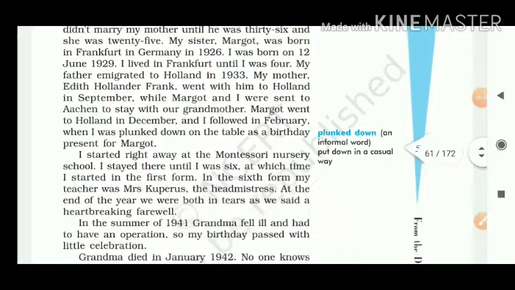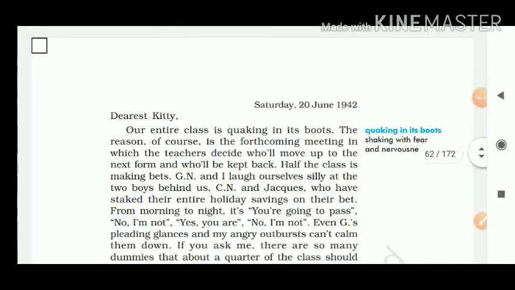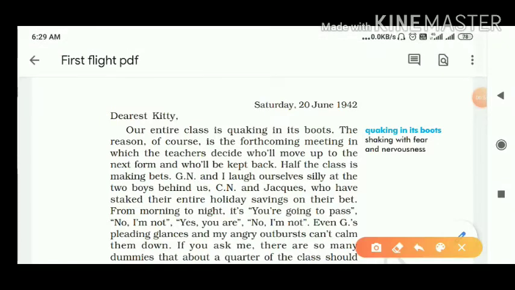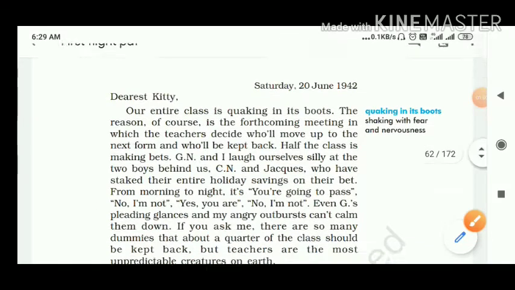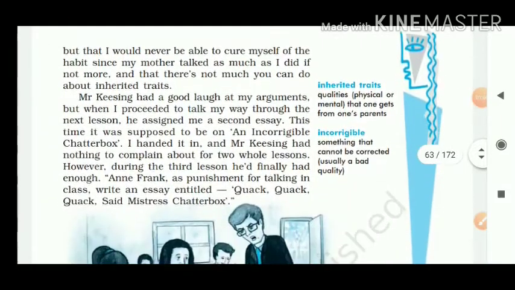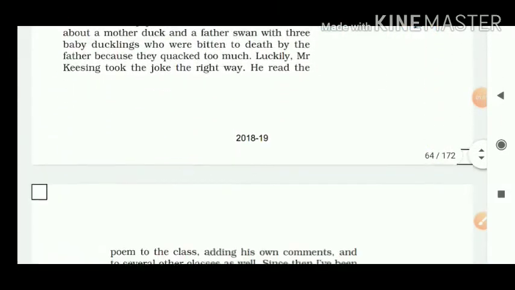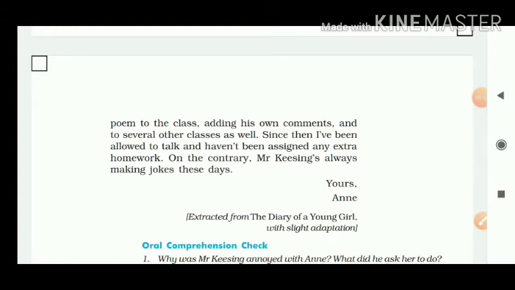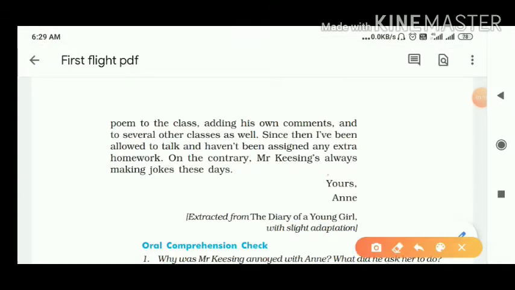You see here, if you will pay attention here, it's written day, date and year. This is a style to write a diary. When you are writing a diary, you will indicate somewhere else, and at last, if it is possible, you will indicate this also, yours, Annie.